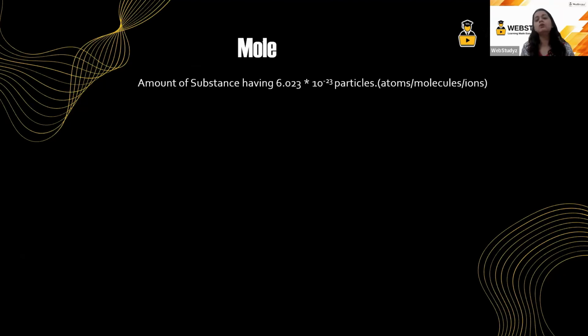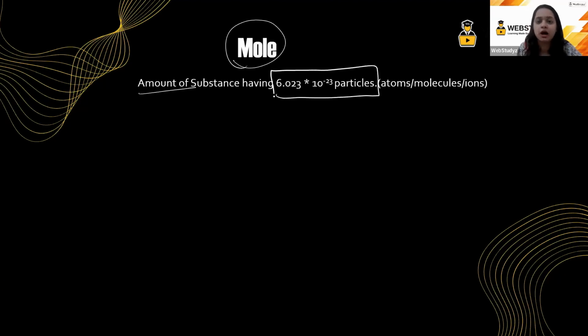Now, talking about the new topic, that is your mole. Mole is the amount of substance which has 6.02 into 10 raised to the power plus 23 particles. Any substance which has 6.02 into 10 raised to the power 23 particles is known as a mole.